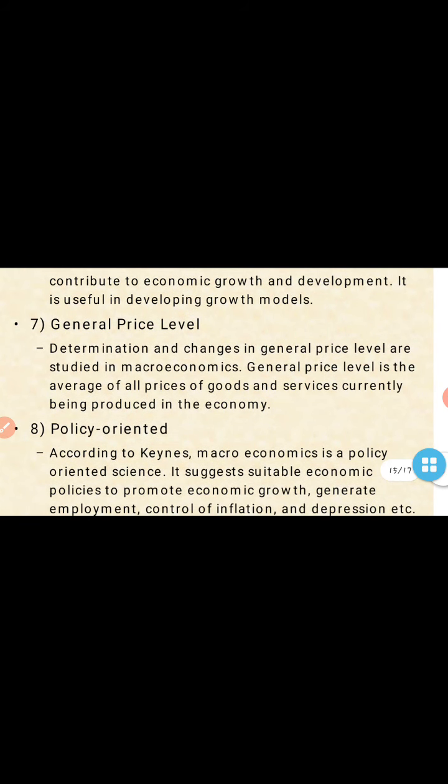General price level, which companies and production groups decide on, for an individual country or individual industry. So the determination of changes in the general price level is studied in macroeconomics. The general price level is the average price of all goods and services currently being produced in the economy.